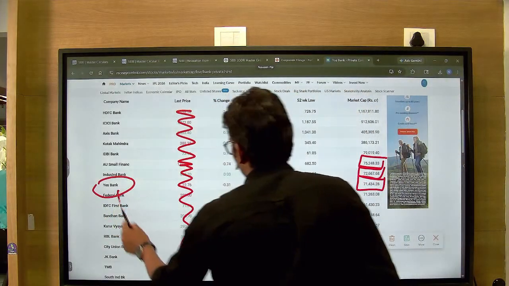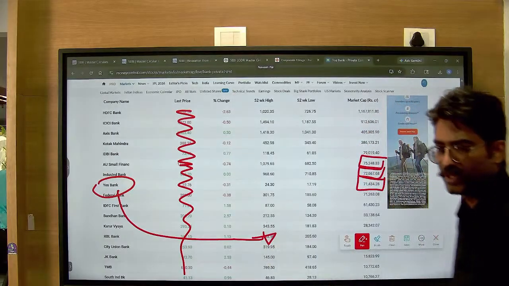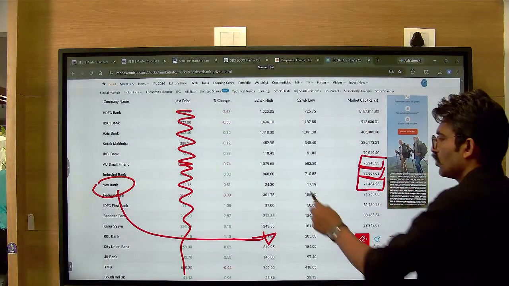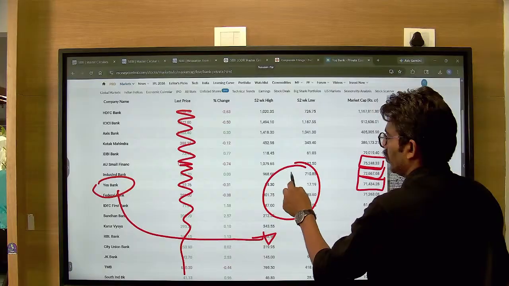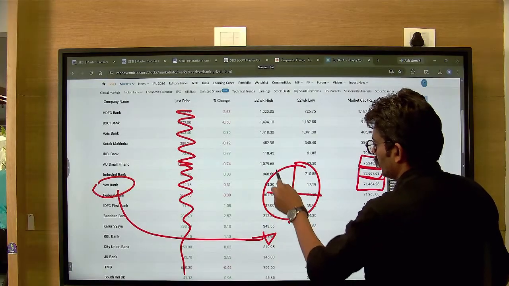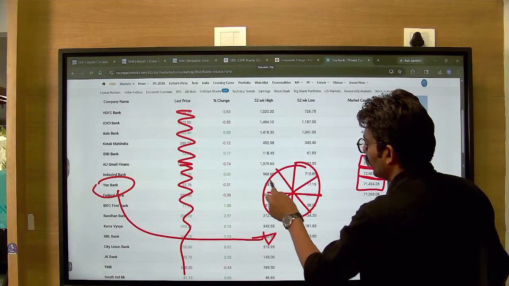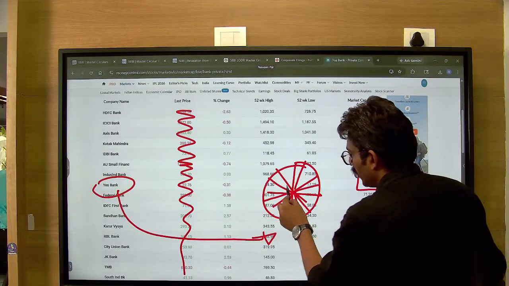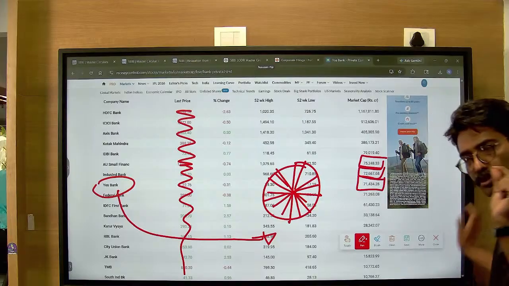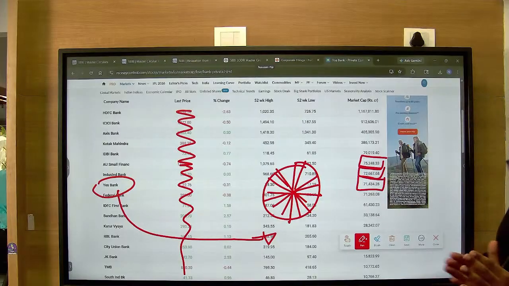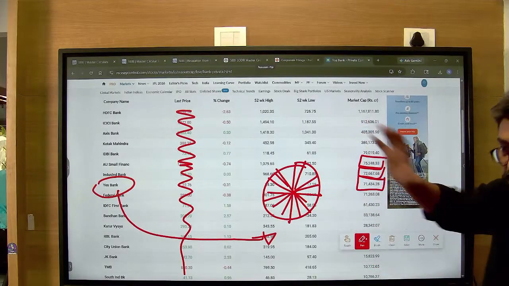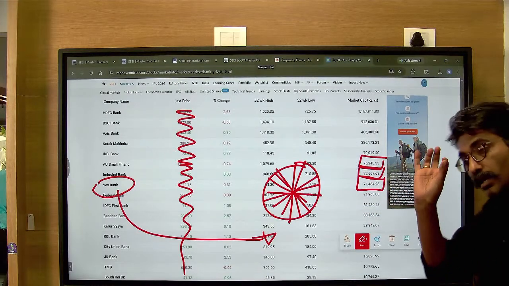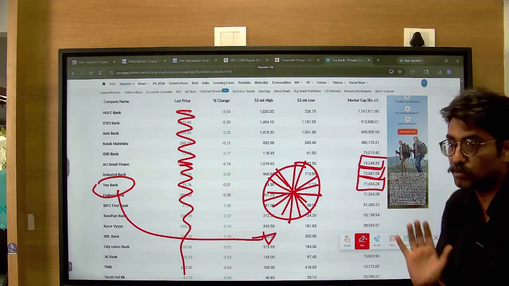Now the problem is, because you have issued so much and raised so much capital, you have too many shares, so the price of each share becomes smaller and smaller, because your denominator is getting bigger and bigger. The number of shares is becoming bigger, so the pie looks small.